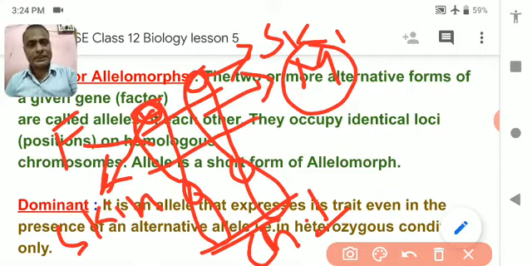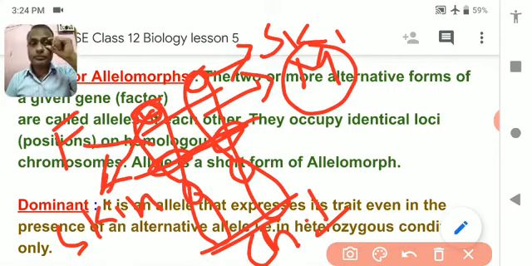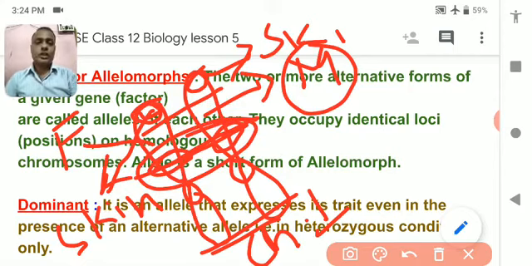Suppose in this location, on the father's side there will be an eye color, and on the same position on the mother's side there should also be an eye color. So the pair of genes together make an allele. This pair is called allele.